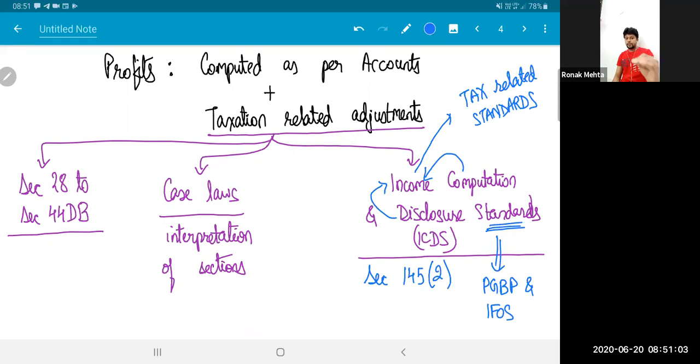In the computation of income under the head PGBP, these standards are to be followed. So I am computing my profits as per accounts following accounting standards, but the treatment prescribed by accounting standards may match the ICDS treatment, may not match. If it does not match, I will have to give effect to the ICDS treatment. I'll give an example.